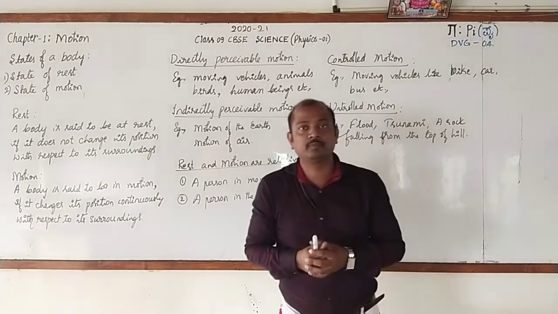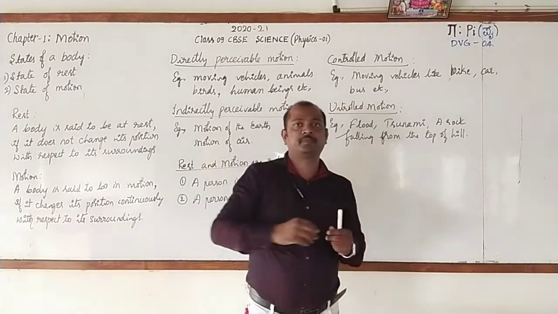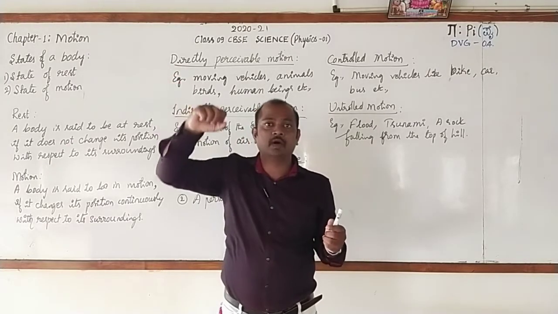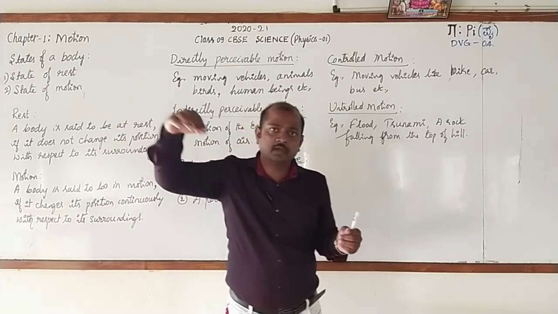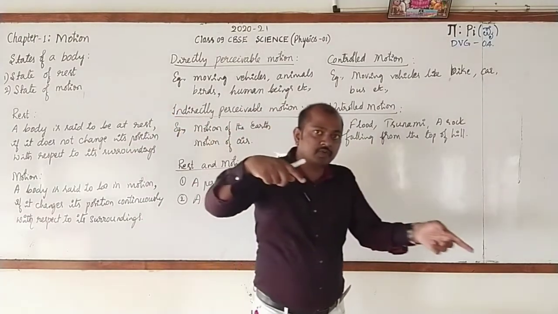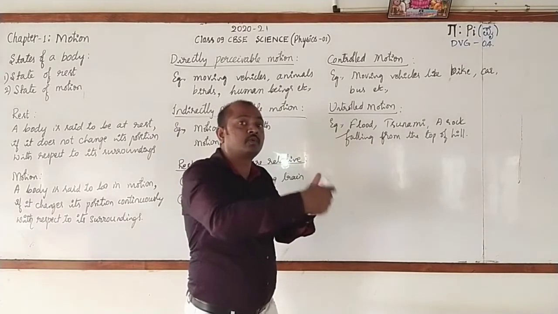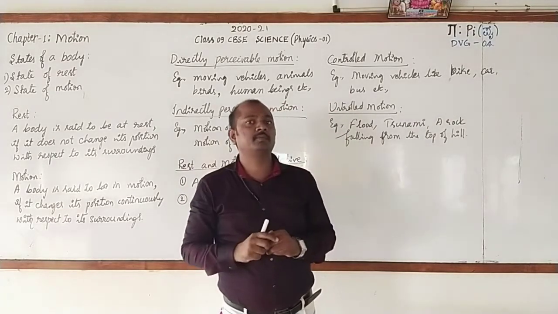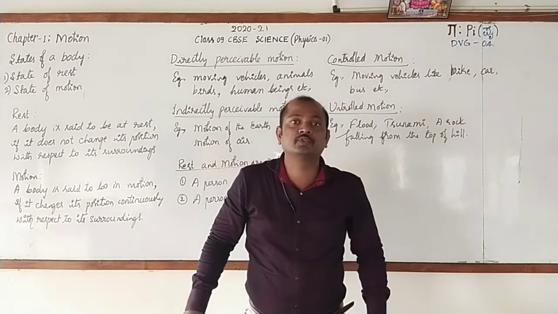Similarly, you will also come across some of the motion of some of the objects where we find more than one type of motion. Assume that there is a slope, and at the top of the slope you are going to place the ball. Just you give a gentle push to that. Then how the ball will move? Yes, the ball will move in a straight line. It is one kind of motion. And also it will start rolling. That is also another kind of motion. So this is an example for a type of motion that is called complex motion.